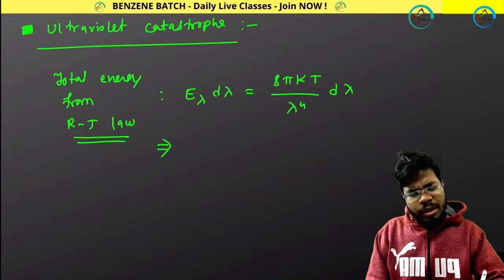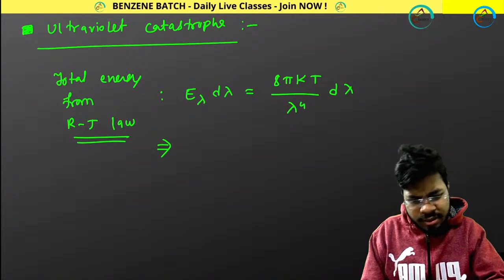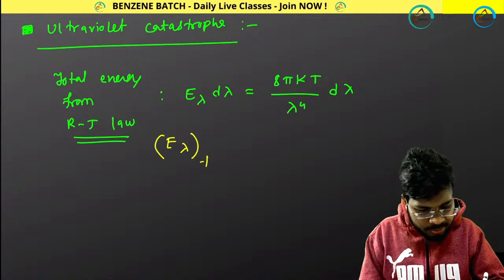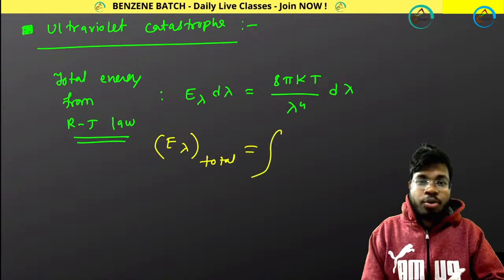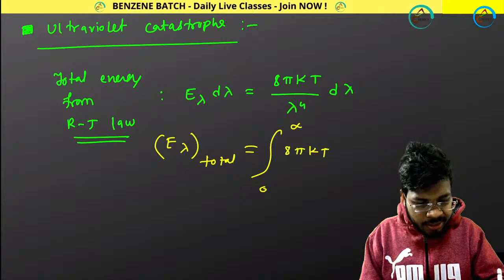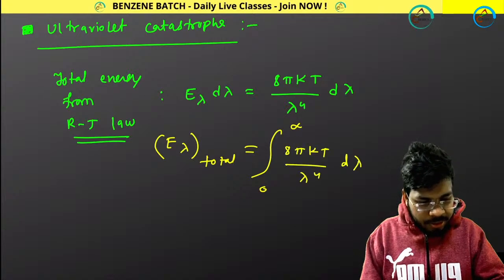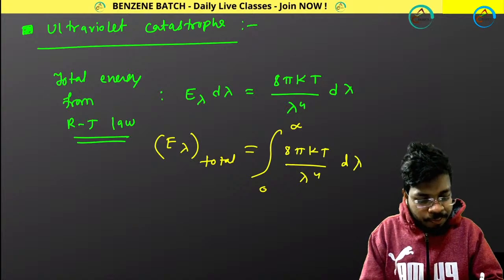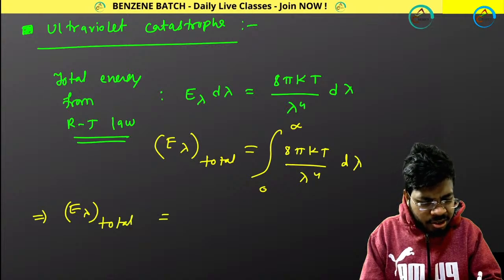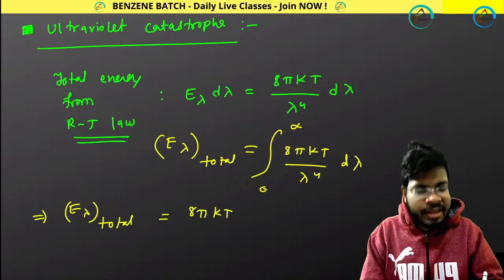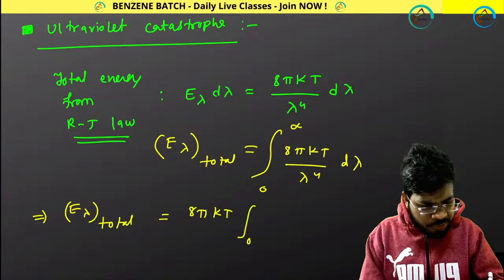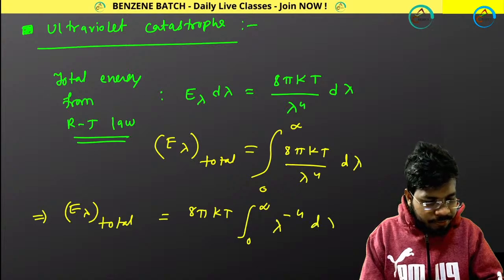Now I want to calculate the total energy. How to get total energy? To calculate total energy, E lambda total will be what? Total energy means from 0 to infinity wavelength, 8 pi kT divided by lambda to the power 4 d lambda. Now I have to do the integration. 8 pi kT are constants, so I am bringing them out of the integration. Then I get the integral from 0 to infinity of lambda to the power minus 4 d lambda.